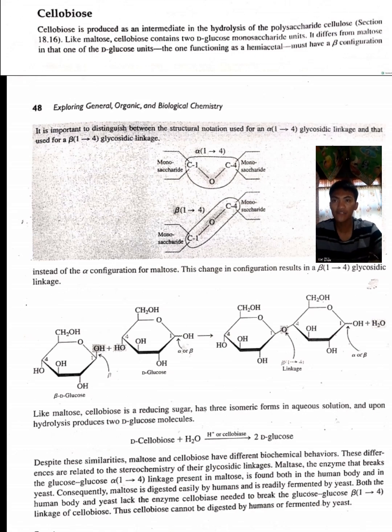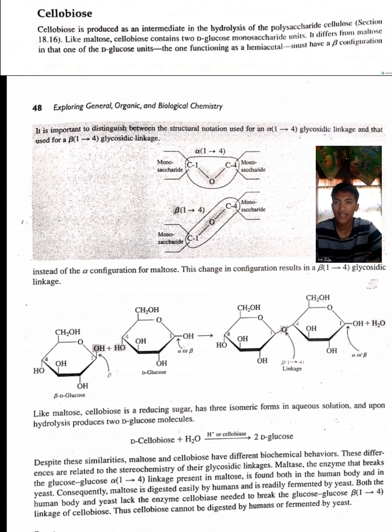Cellobiose has a beta glycoside linkage. The only difference is the configuration of the bond formed between carbon 1 of one glucose molecule and carbon 4 of the other. This seemingly small difference in configuration significantly impacts the molecule's properties and how it's digested. Despite the similarities, maltose and cellobiose have different biochemical behaviors. These differences are related to the stereochemistry of the glycosidic linkage.